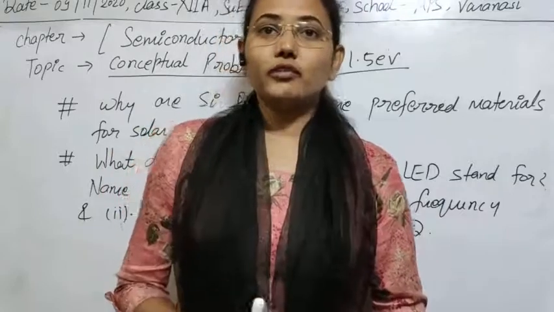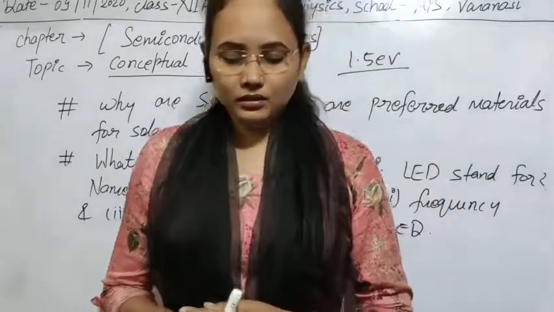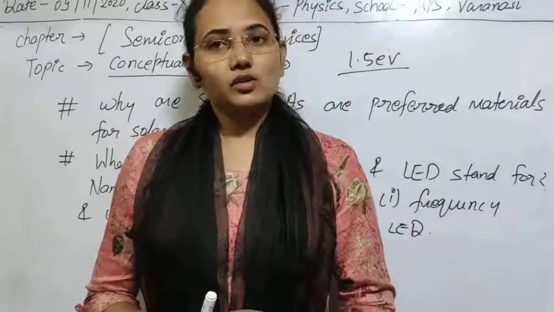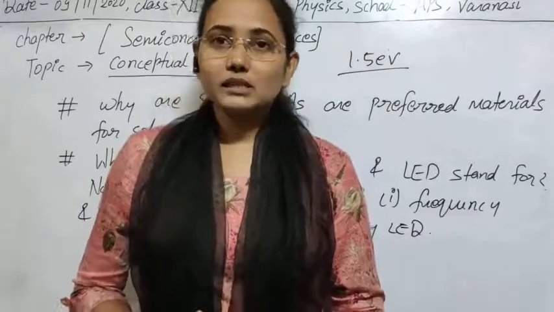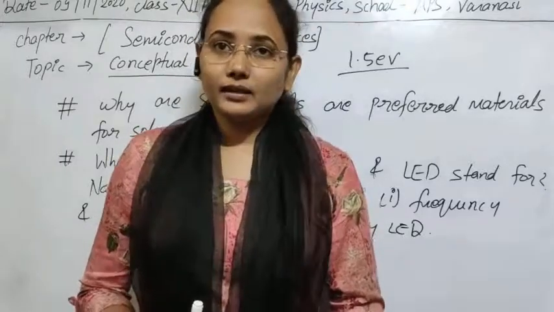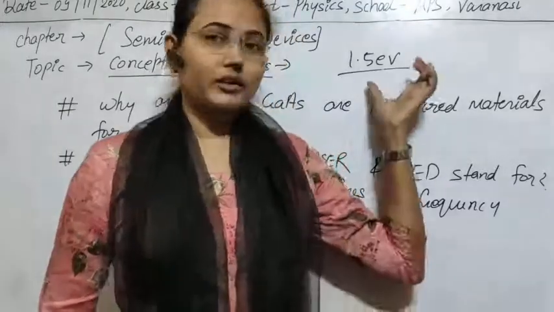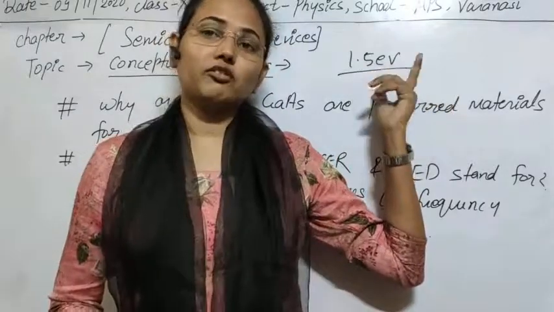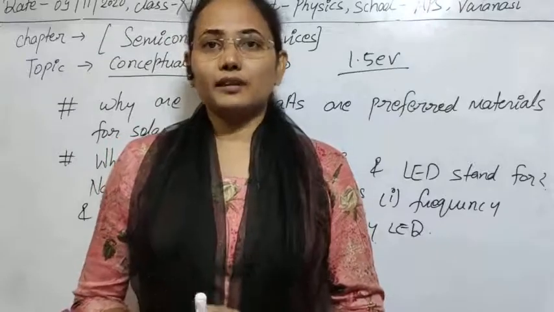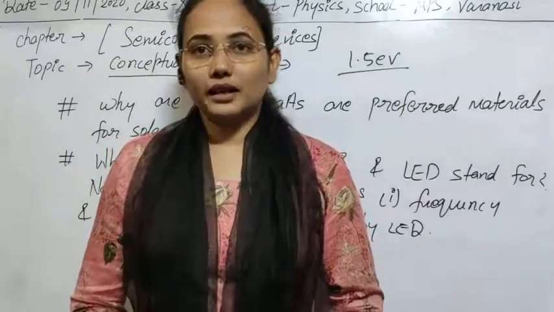If we don't get any charge carriers, there will be no significant current in the circuit. So we always need semiconductor materials with a band gap equal to 1.5 electron volt, the energy of solar radiation, or lower, which is even better.